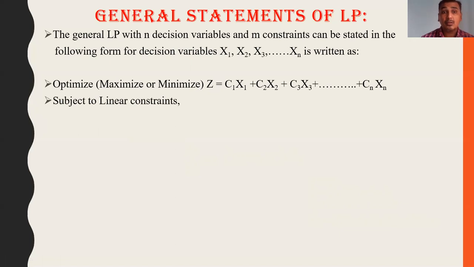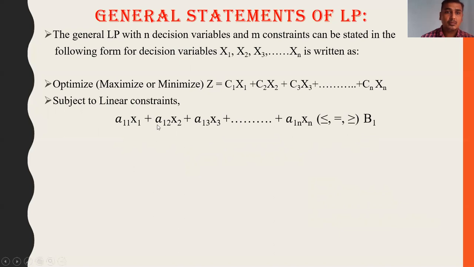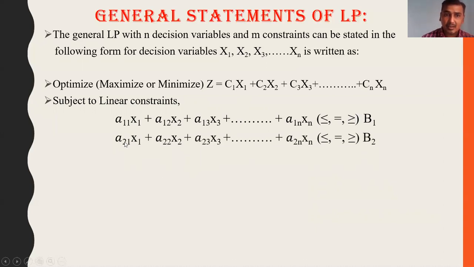Similarly, the linear constraints: a11 x1 plus a12 x2 plus a13 x3 plus and so on up to a1n xn, which may be in three formats, less than or equal to, equal to, or greater than or equal to b1. Similarly, the second constraint: a21 x1 plus a22 x2 plus a23 x3 plus and so on up to a2n xn, and b2.